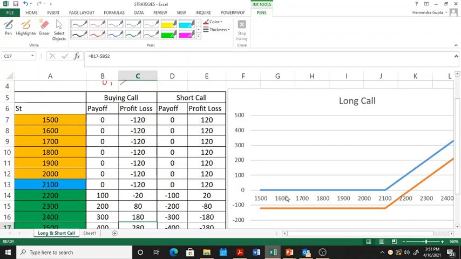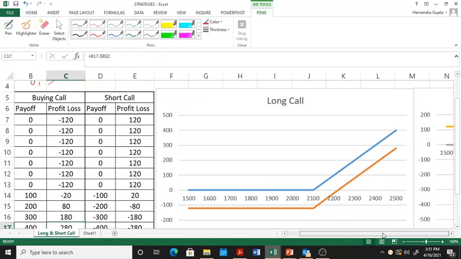From the graph itself we can see the payoff, denoted by the blue line. The payoff of the buyer of a call option can never be less than 0. These are the 0 values where he has not exercised the call option. Then he starts exercising the call option, and therefore he has unlimited payoff. The higher the price goes, the more the payoff will increase. The profit and loss will be lower by the amount of premium he has paid.